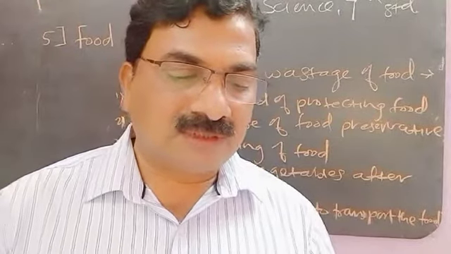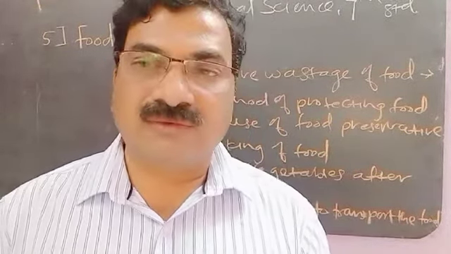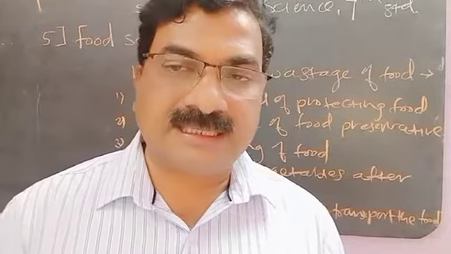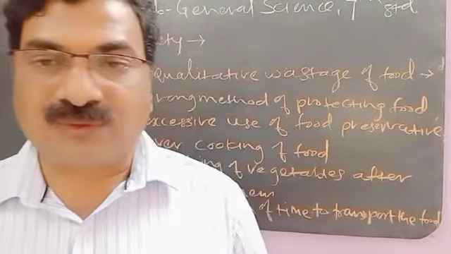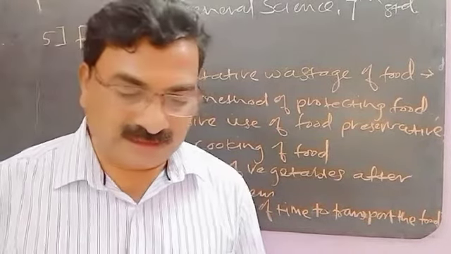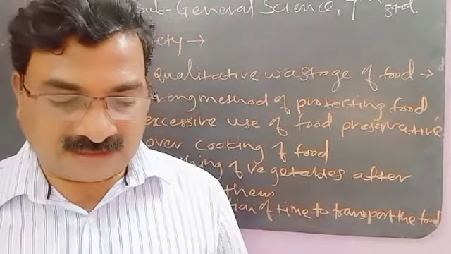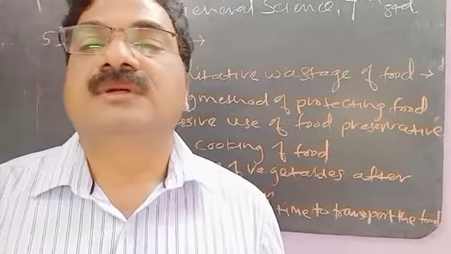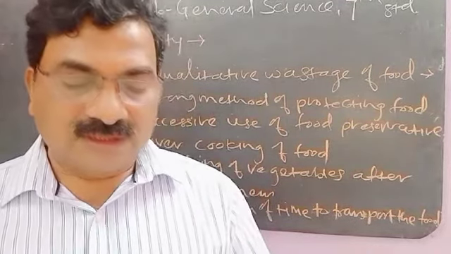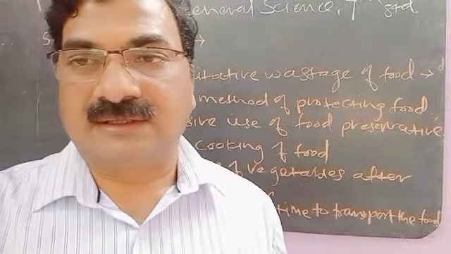Then, what can you do to prevent food wastage and spoilage? There are 7 points given there. You have to write down those points in your notebook, and the other general knowledge information, you have to write down from your textbook. We will continue to the next point or next lecture, food storage and preservation. Okay, thank you.